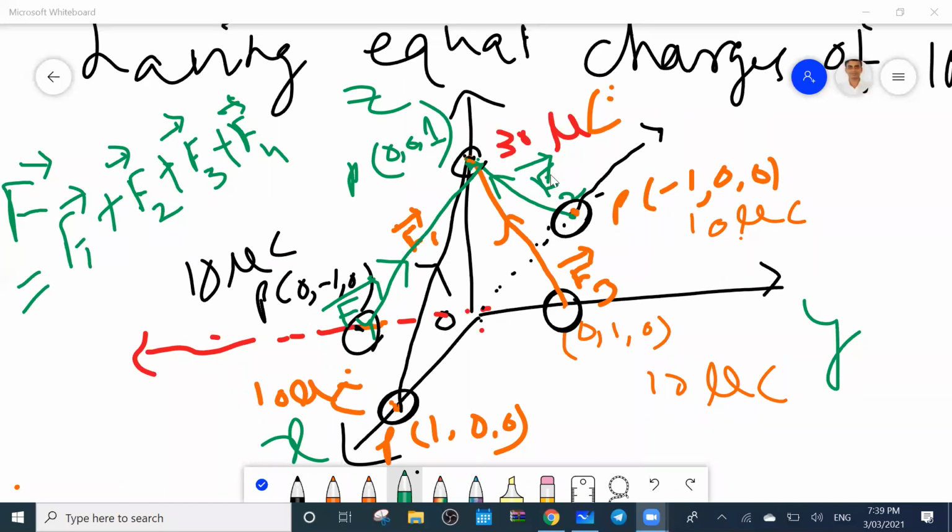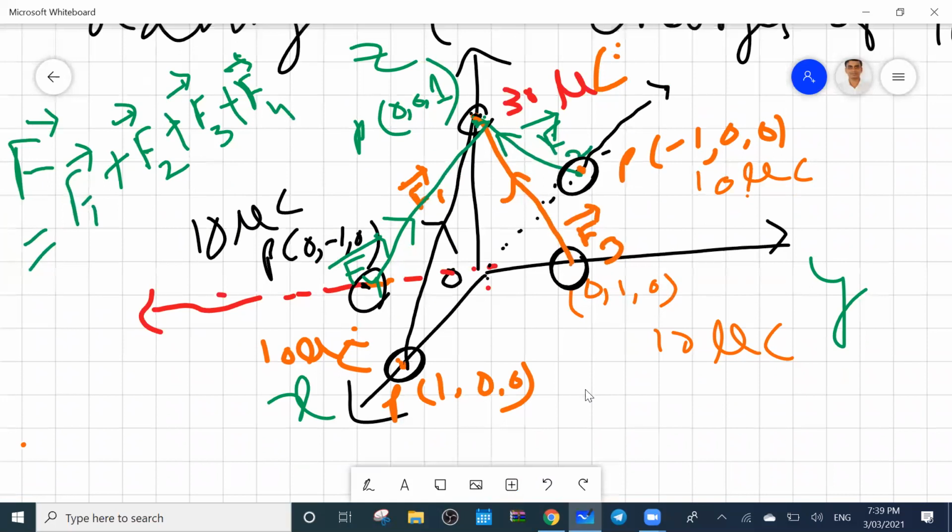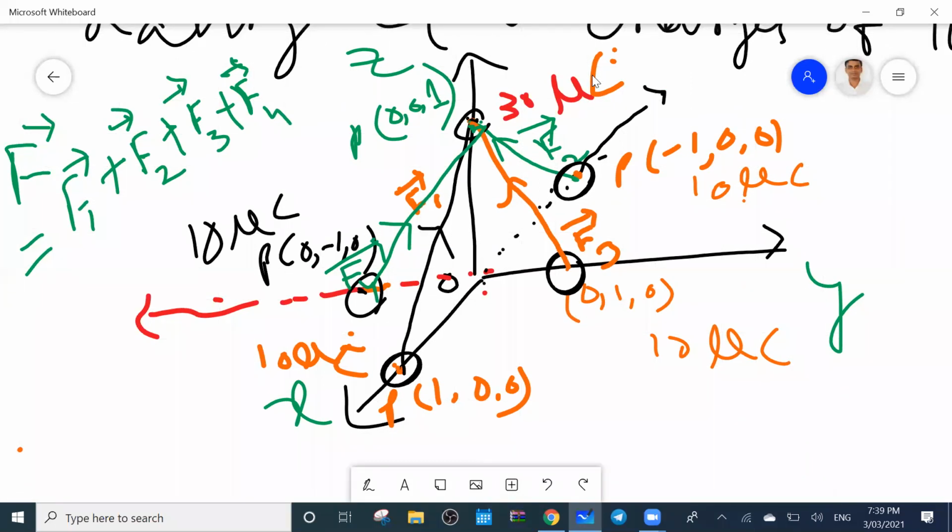Yes, sir. Audible, sir. So any doubt in the diagram? No, sir. Other students, why are you not responding? Any doubt in the diagram? No, no doubt. It's clear.